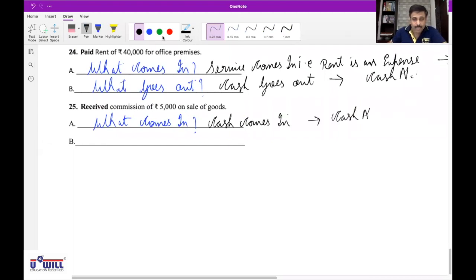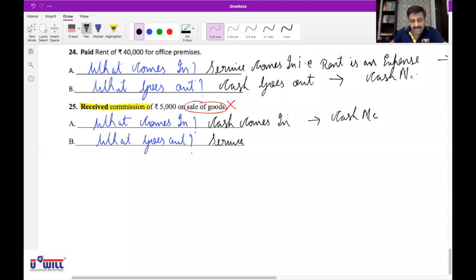And effect two, what goes out? Goods goes out. No. Here the transaction is not about goods. Service goes out. This portion has no relevance. What is important is we are receiving commission. So when will we receive the commission?